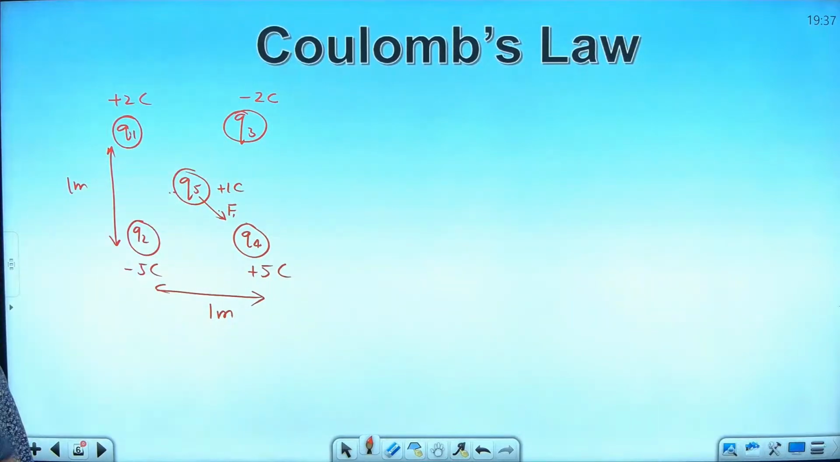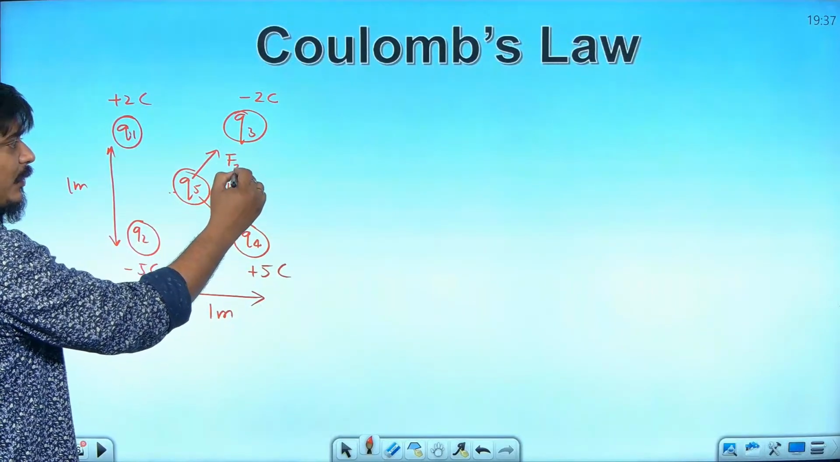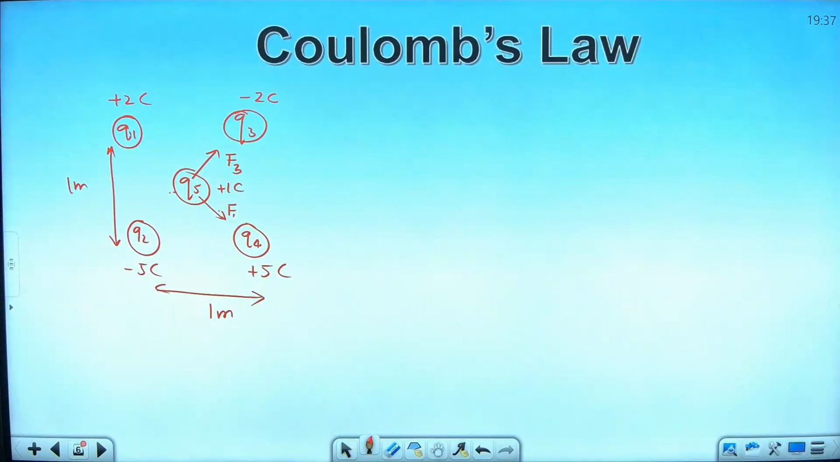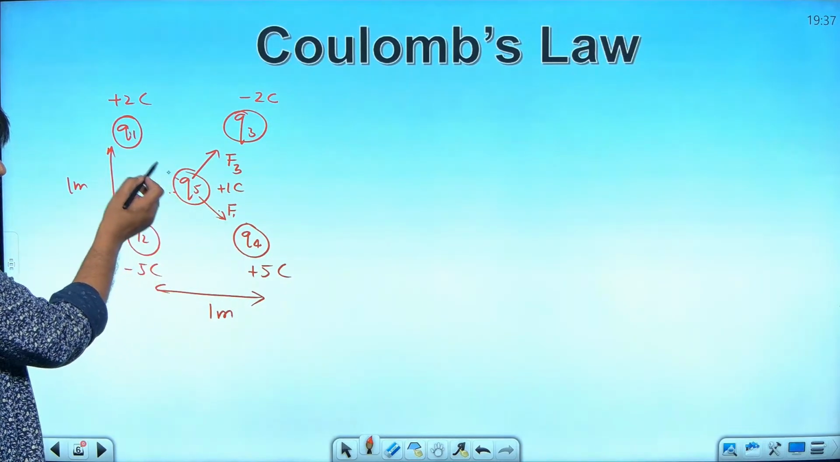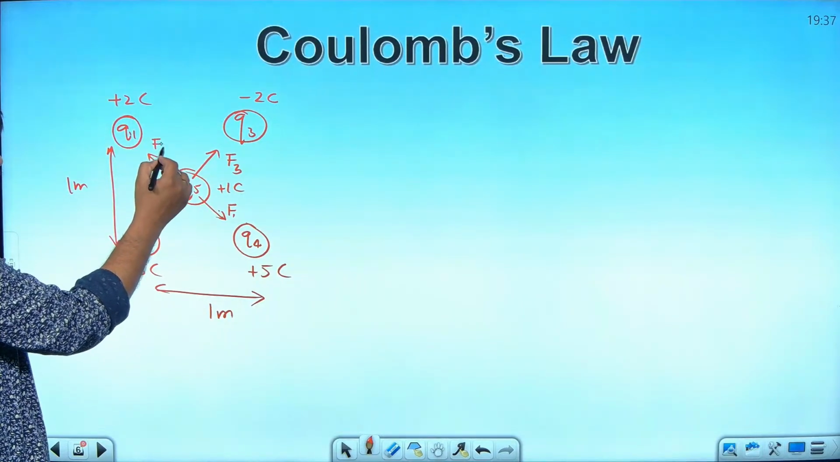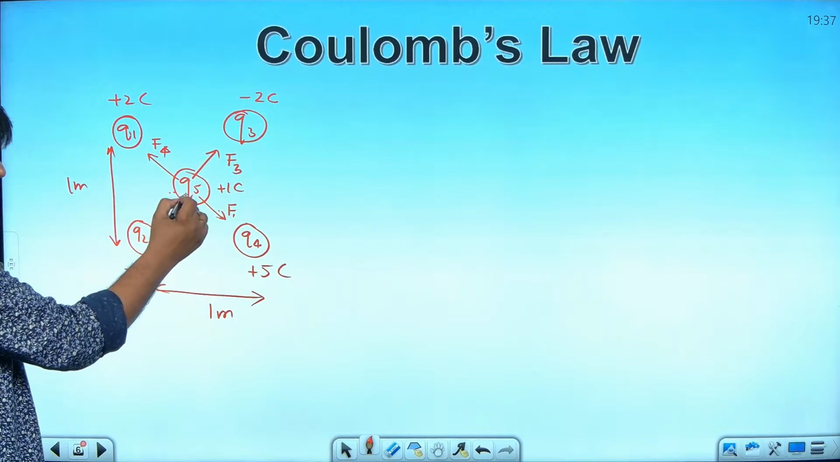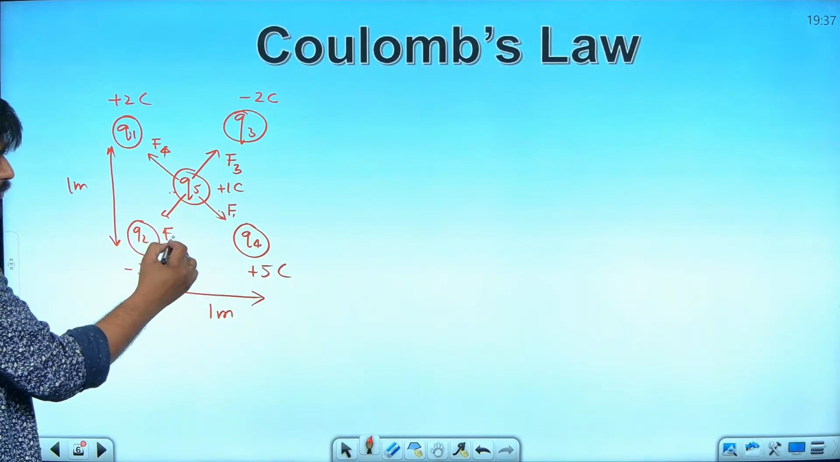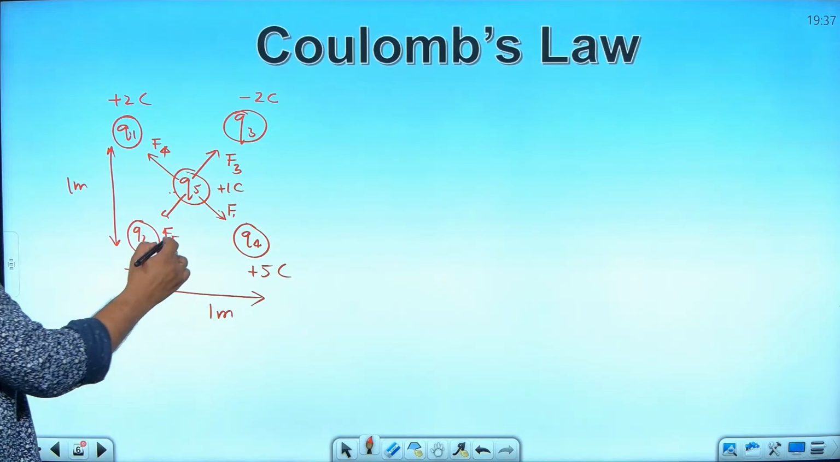What about Q3? It will be attracting Q5, am I right? Why will it be attracting? Because it is positive, opposite. Q4 will be once again repelling, isn't it? This will be F4, and this Q2 will be once again attracting. It will be F5. Do you agree with me? So not F5, I am writing it as F2.